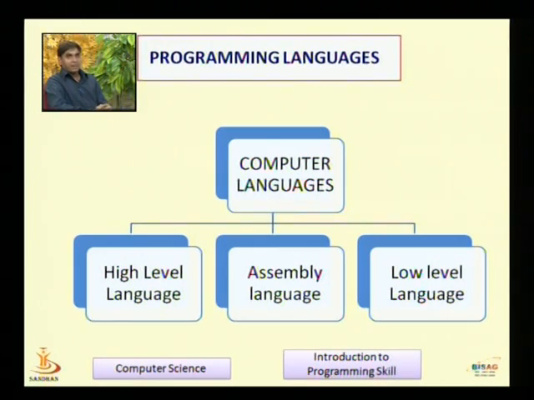Programming languages. We discussed previously that computer languages are broadly categorized into high level language, assembly language, and low level language. Bottom up, the low level language came earlier. It is basically the machine level language, only 0s and 1s, which the machine understands. Assembly level language is also called a medium level language.